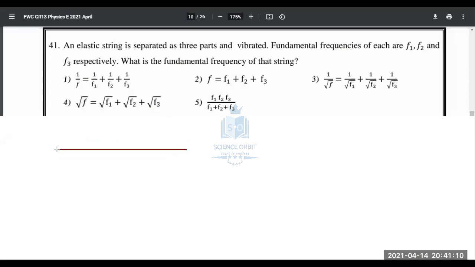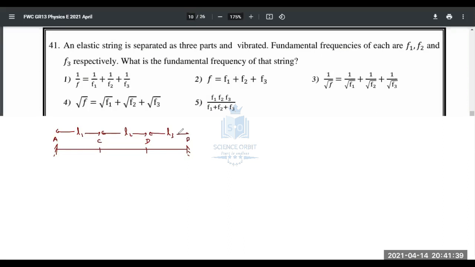Let's say this is A, this is B, and in between we have C, D, likewise C, D. Now they have not given the lengths, and they didn't say equal parts, so we can't take the lengths to be equal. I'll take this length as L1, this as L2, and this as L3.